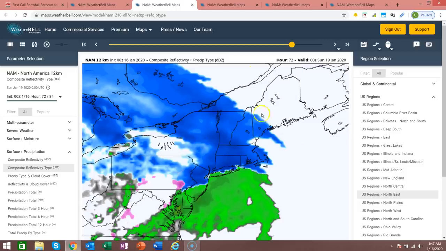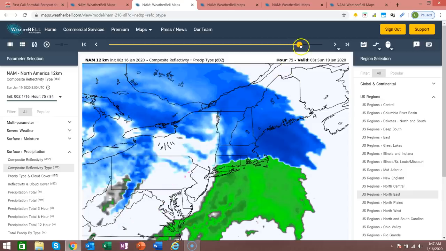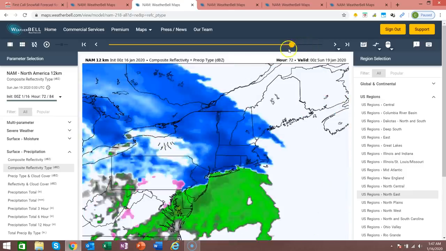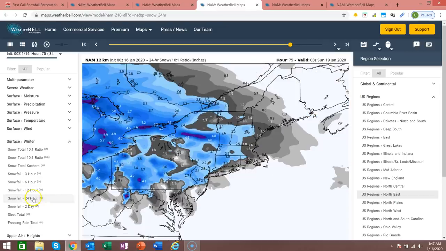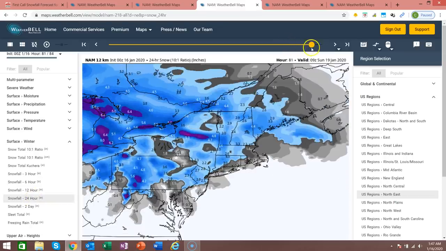And again, all of the northeast here is predominantly snow, and several inches of snowfall is possible for the northern areas of the northeast. Now we're going to look at the snowfall map. I'm going to change this here. This is actually total snow from 2 storms. So now we're looking at just Saturday's snowfall.